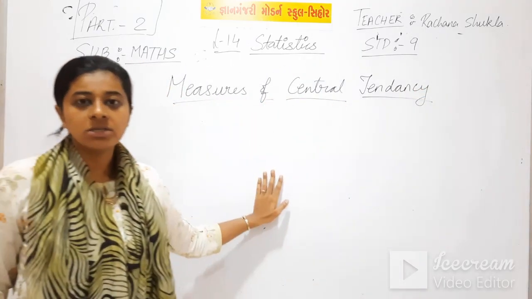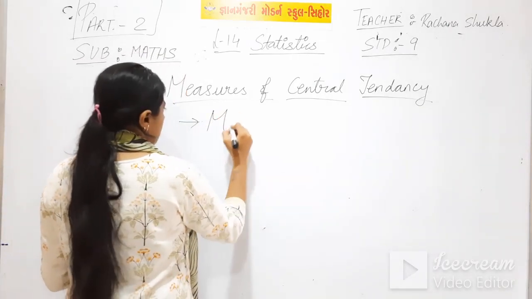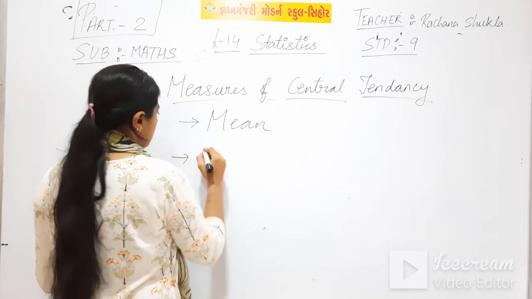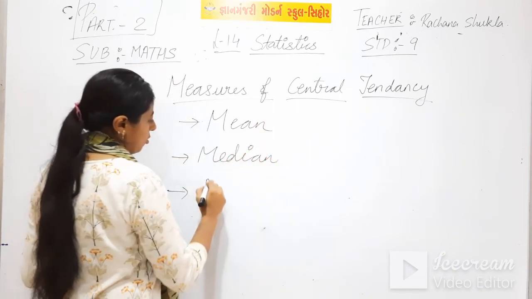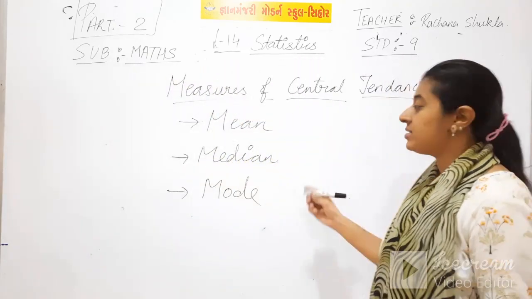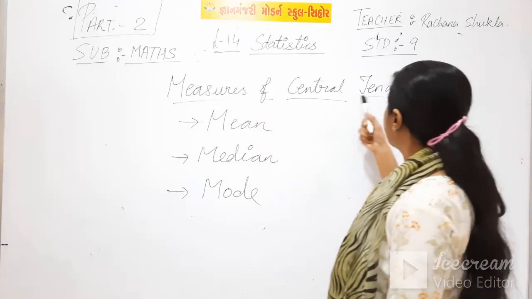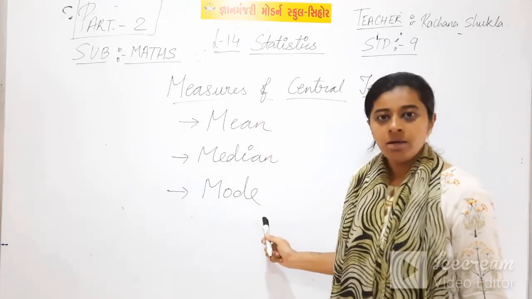There are three measures of central tendency, that is mean, median and mode. Which are the three measures of central tendency, students? The three measures of central tendency are mean, median and mode.